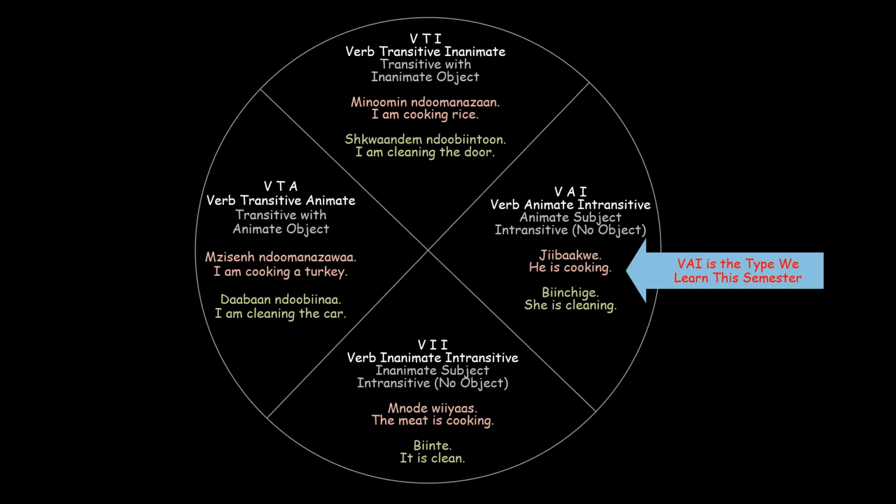From these 4 types, you see that there are differences in the way that we would talk about cooking or cleaning. It would depend if we have an object, transitive, or no object, intransitive. And it would depend if the subject or the actor is animate or inanimate. In this course, we will be working with the first section, VAI, as you see the blue arrow pointing to.